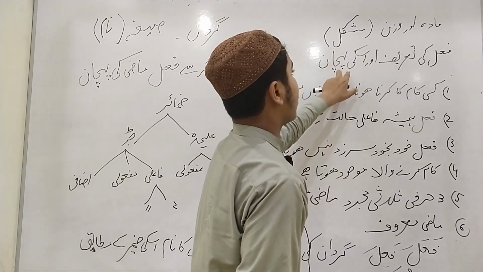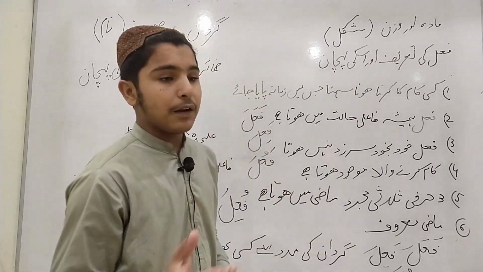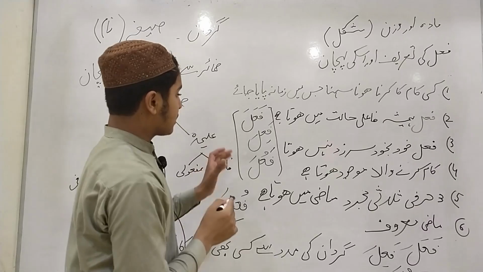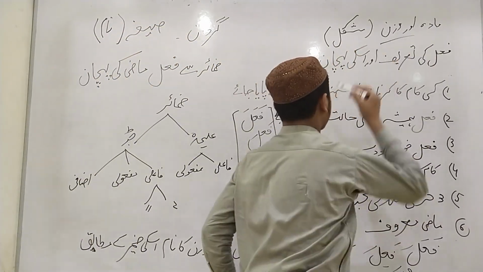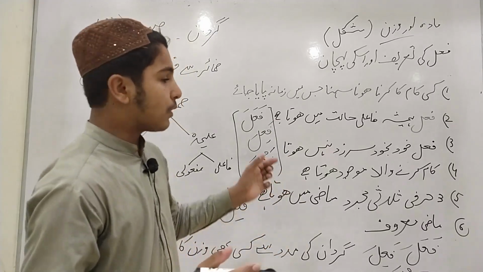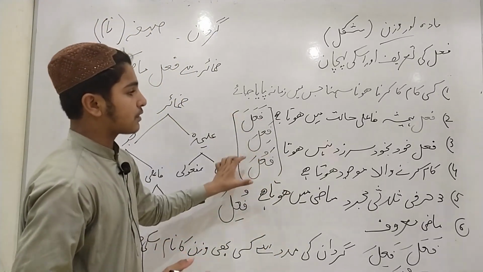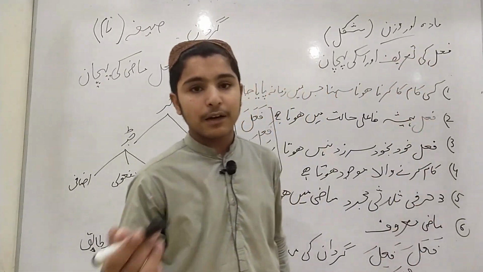And now we will learn the identification of fail in Arabic language. We have three standards which we learned in the previous lecture, Mada or Wazan. Any verb which agrees with these three awzan, which agrees with these three standards, will be known as a fail, a verb in Arabic language.